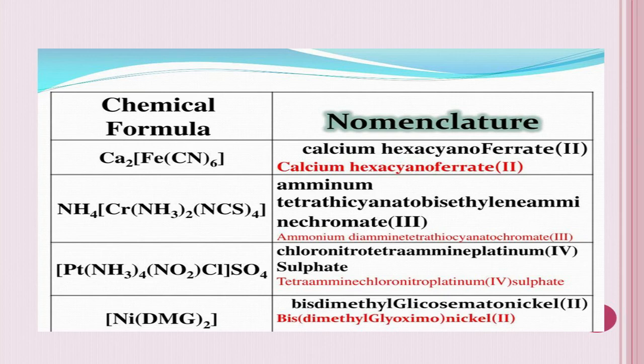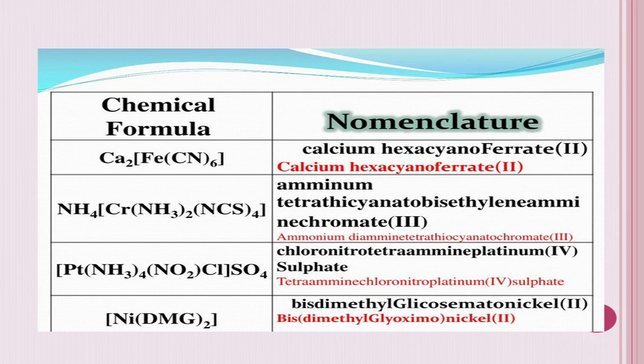Next one, the calcium is present as the first, you have to name it first. So calcium, and then move on to the coordination number. What is the coordination number? The number of ligands attached to the central metal atom. So there are 6 cyano molecules attached to the iron. So I can say it as hexa. 6 represents hexa. Hexacyanoiron, it is an anionic complex. For anionic complex, we have to name the central metal atom with its Latin name with the ATE, isn't it? So it can be named as ferrate.